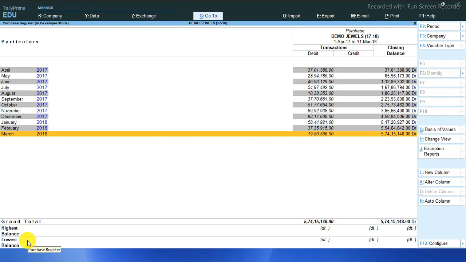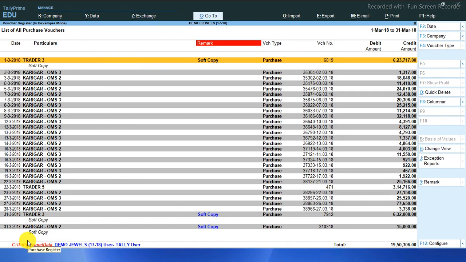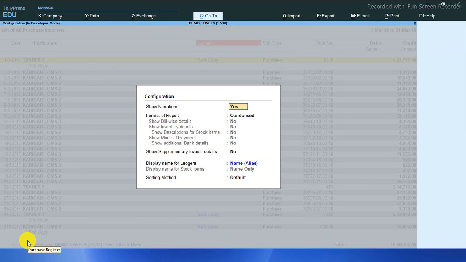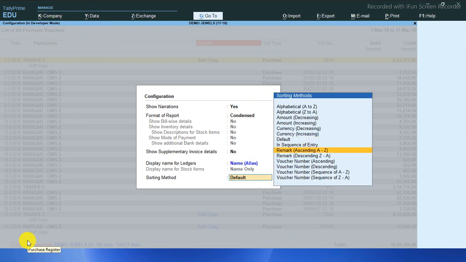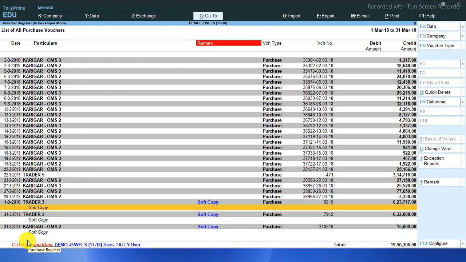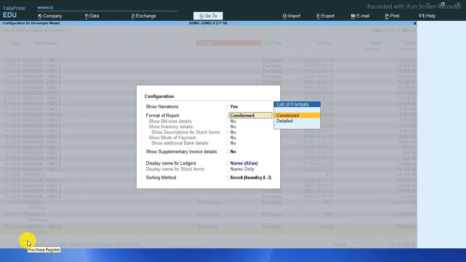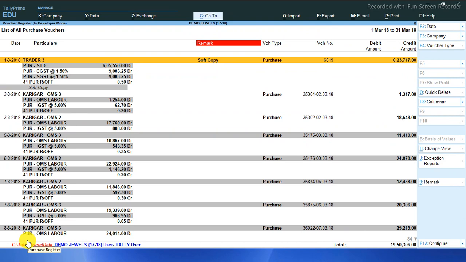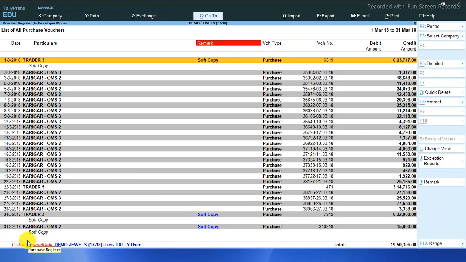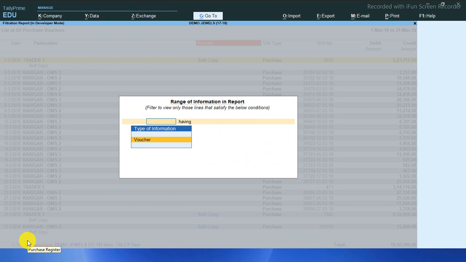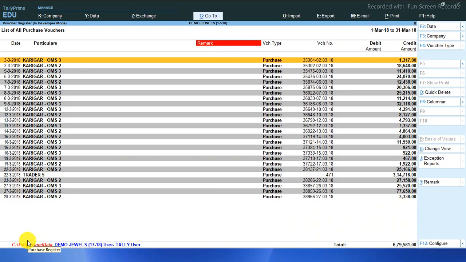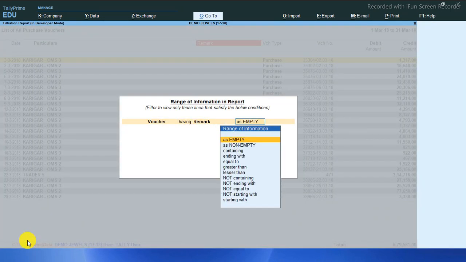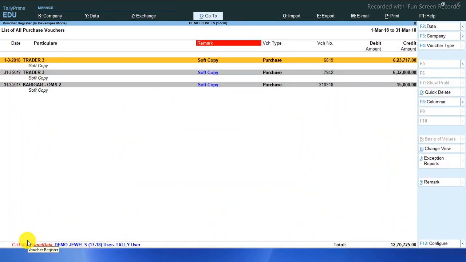Another thing you can do: in configuration sorting, you may sort this remark in ascending or descending order. See. And you can also filter the data by using range, F12. With voucher remark as empty, whichever vouchers do not have a remark will show, and with remark as non-empty, you will see only the vouchers with remarks.